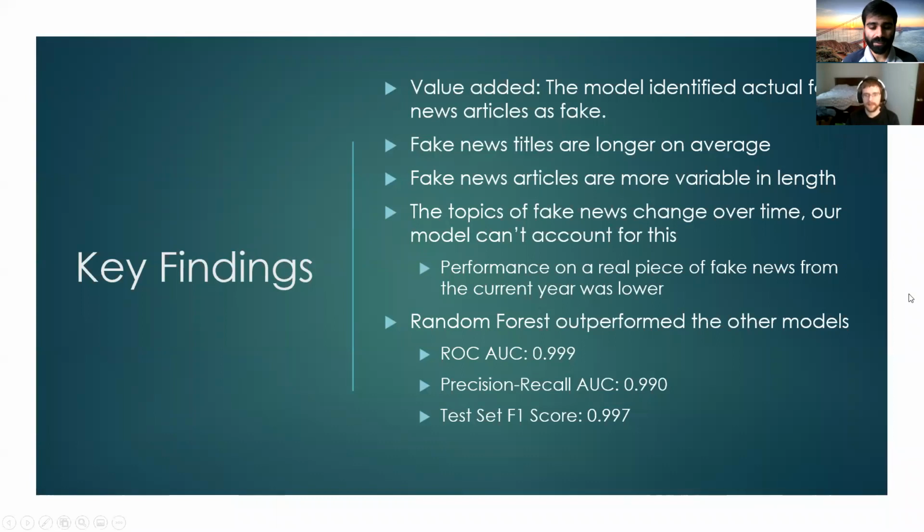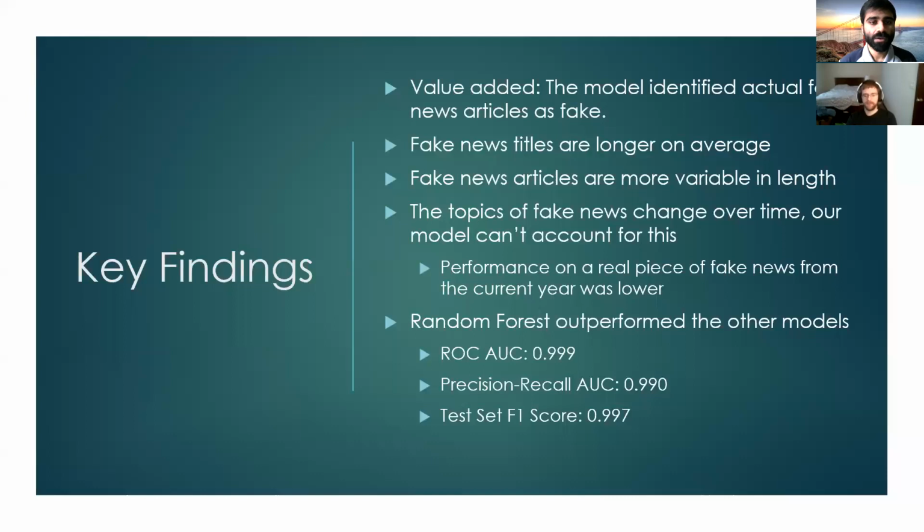We are Team 13, and this is our second project for data science and big data. We initially set out to classify news articles as real and fake, and these are our key findings through the course of the project. First and foremost, we were able to identify actual fake news articles as fake, and we see this adds a lot of value in terms of not just saving human lives, but also saving the general public opinion.